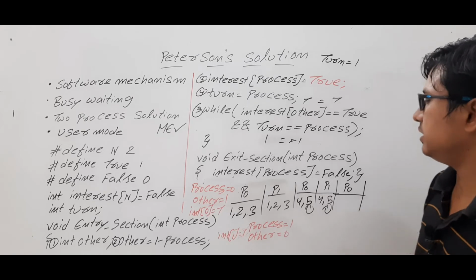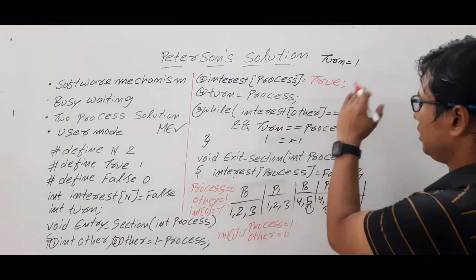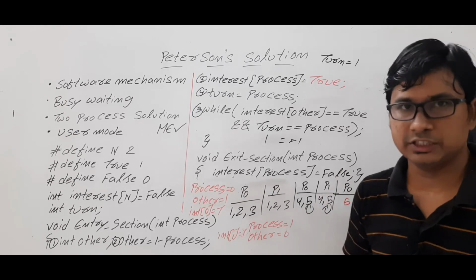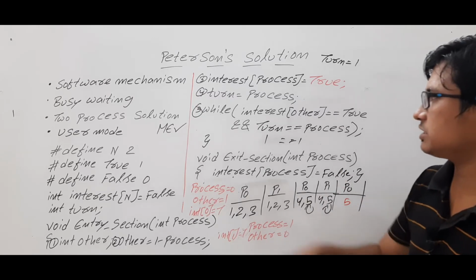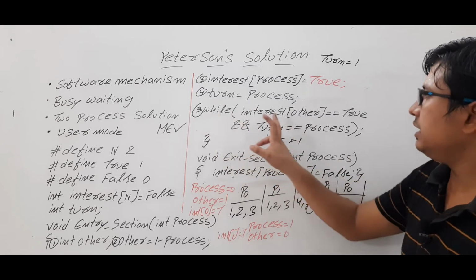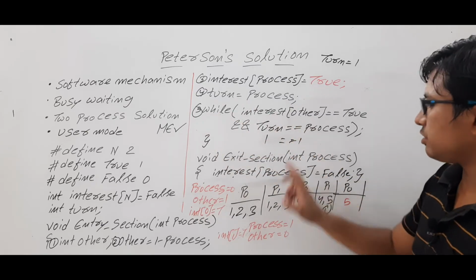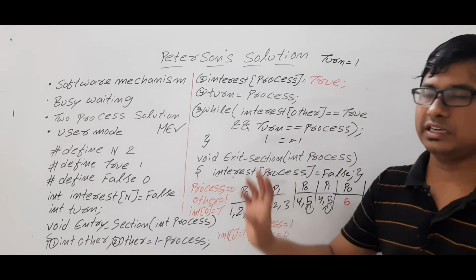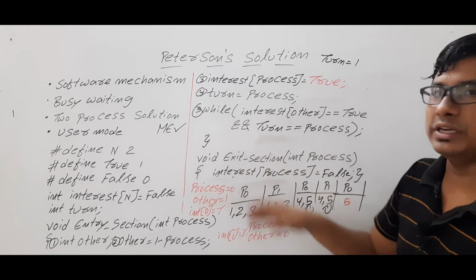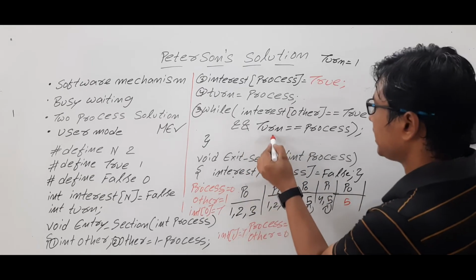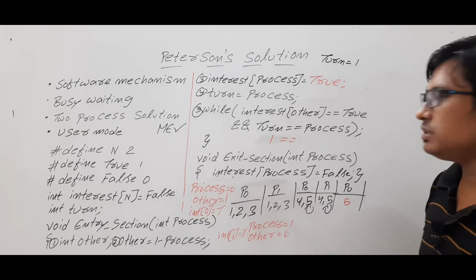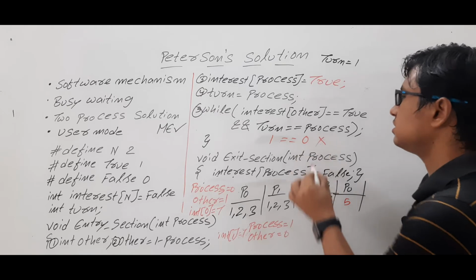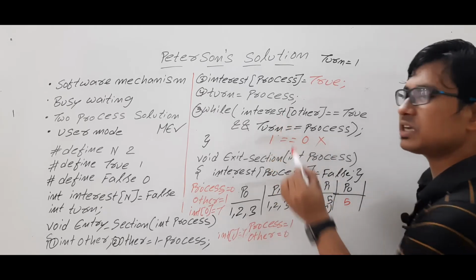Is it clear? Look at here. Are you able to understand? Now what will it do? Again it will try to execute instruction 5, because it keeps on looping on instruction 5 only. Now look at here. While interest of other, means interest of 1, is true. True is equal to true. This condition is true. Now turn value is how much? 1. Am I right? And which process is currently executing? Process 0. So this value will be 0. 1 is equal to 0? No, false.